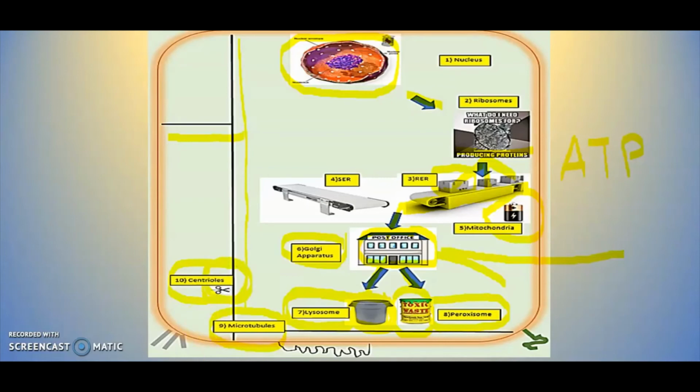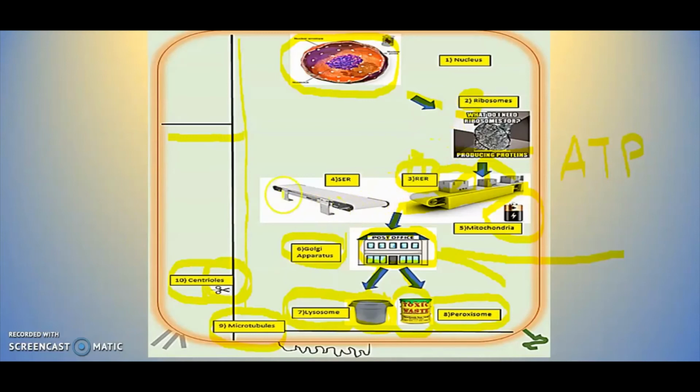Okay? So what is a rough endoplasmic reticulum? The rough endoplasmic reticulum is a conveyor belt that transports proteins. But this is called rough. That's why it has the R in there. Why? Because ribosomes are on top. You can even think about this R of ribosomes with the R of rough endoplasmic reticulum.